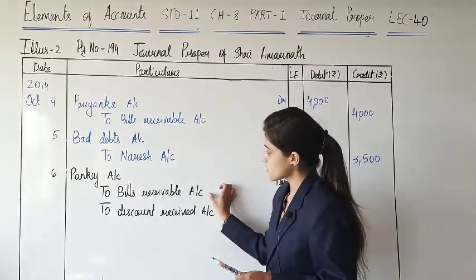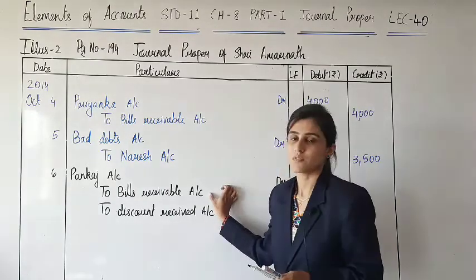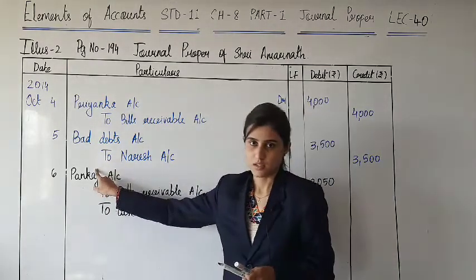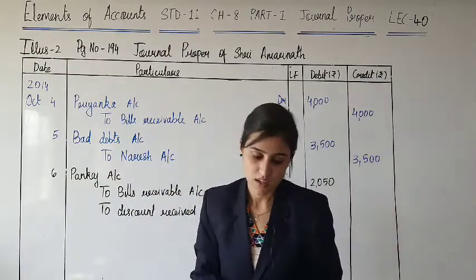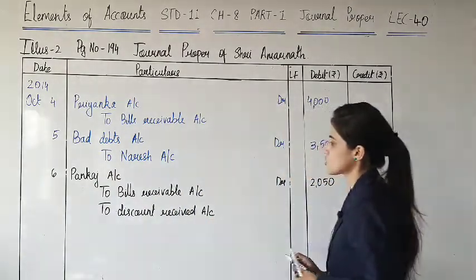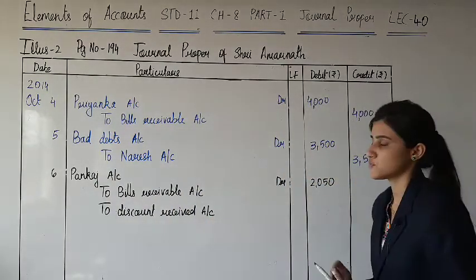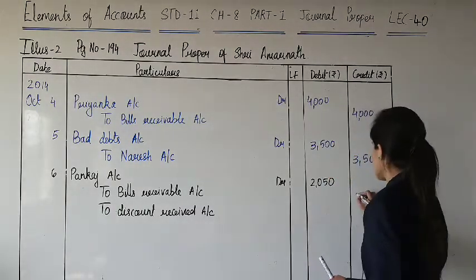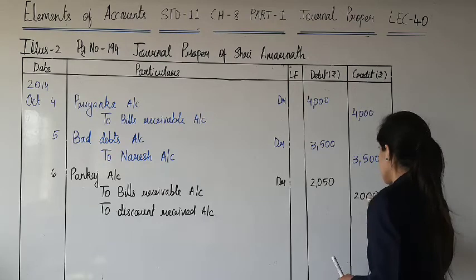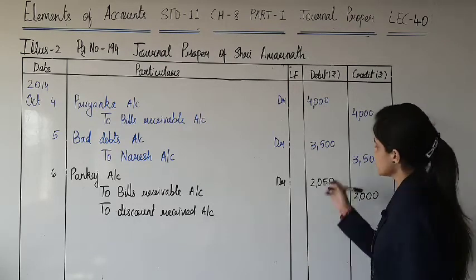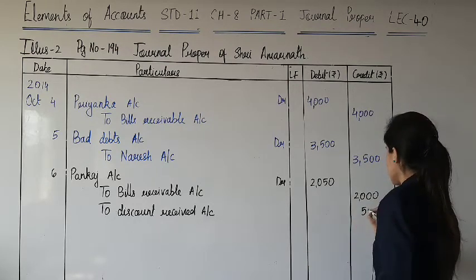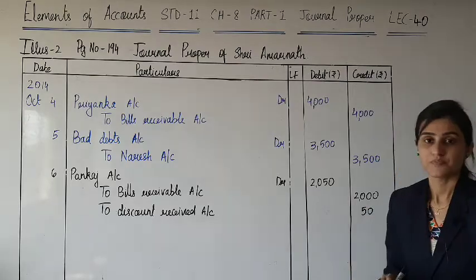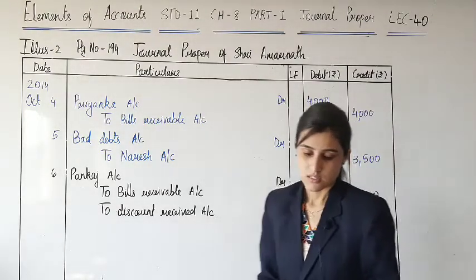So bills receivable, the money you were to receive, will go to Pankaj, but what is the bill for? 2000, and to Pankaj you are supposed to pay 2050 rupees. Instead of that, a bill of rupees 2000 is endorsed in favor of Pankaj. So obviously 50 rupees is the discount that we have received. Yeah, that's all.